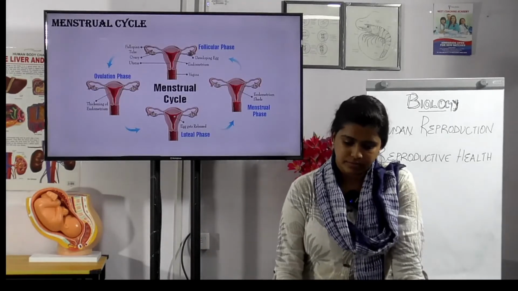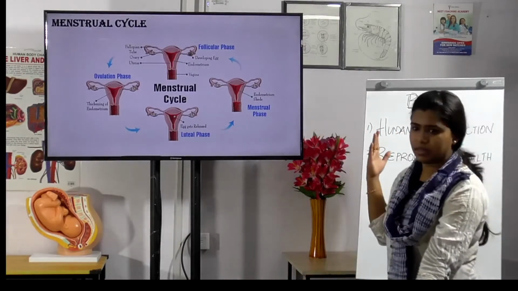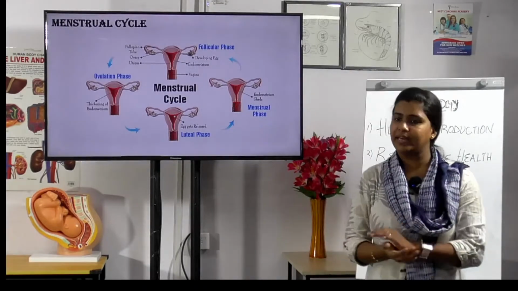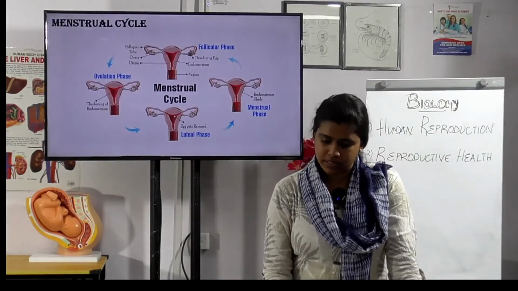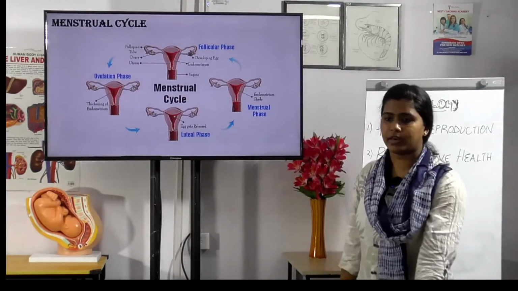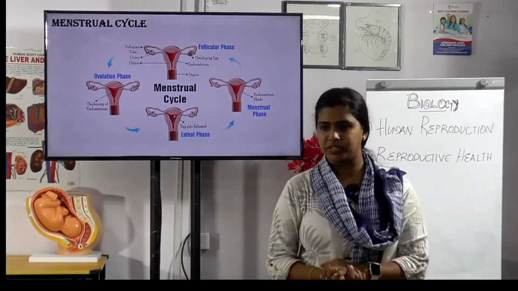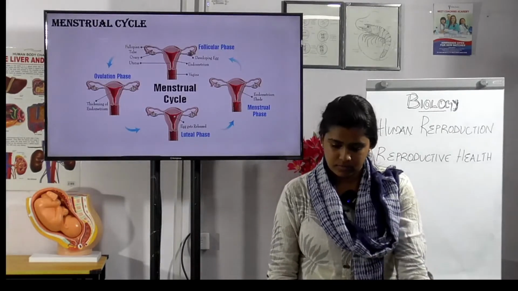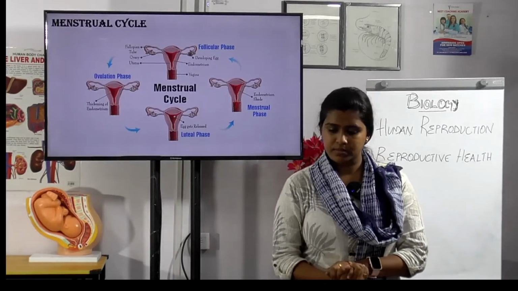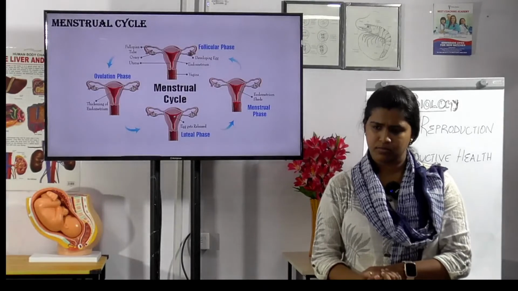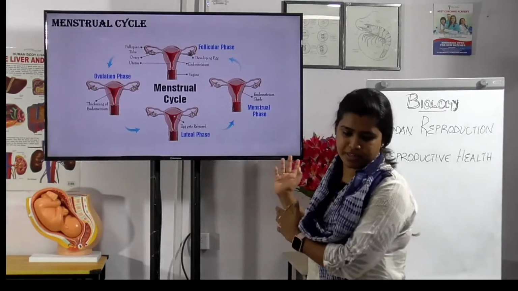Then the ovulation phase. What happens in the ovulation phase? FSH and LH increase, there will be a peak high. Then the Graafian follicle ruptures on the 14th day, and the endometrium becomes strong. This phase is known as the ovulation phase.